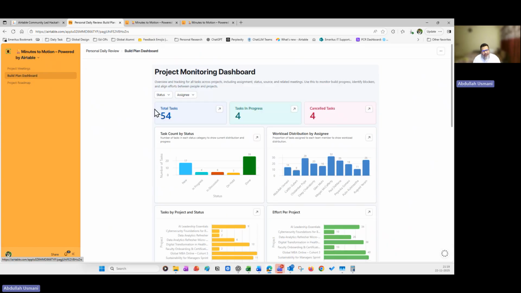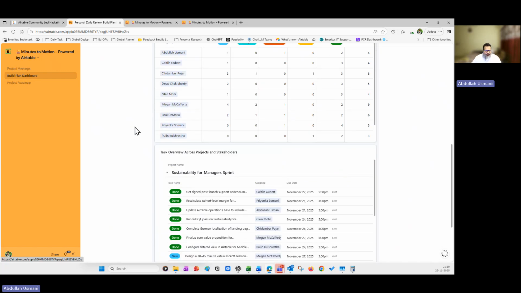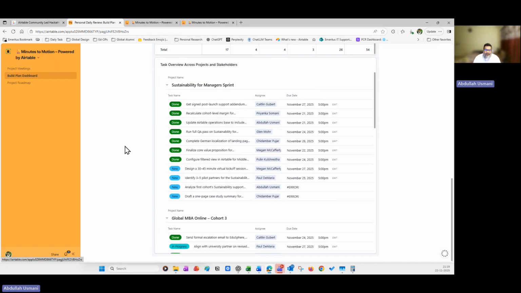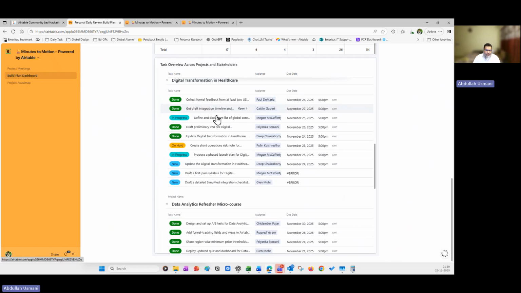One is the project monitoring dashboard, which is necessary for a project management or an ops guy. I'm an operations manager, so I need to track all the tasks. What's the status of those tasks, whether it's canceled, whether it's in progress, whether it's on hold. Everything, all the details are being analyzed here itself. So this is a summary task where I can look and check for each one of the projects. Like for example, this particular project, there are a couple of tasks which are already completed, and there are a couple of tasks which are assigned as new. If you go to the simple, other projects are also listed.